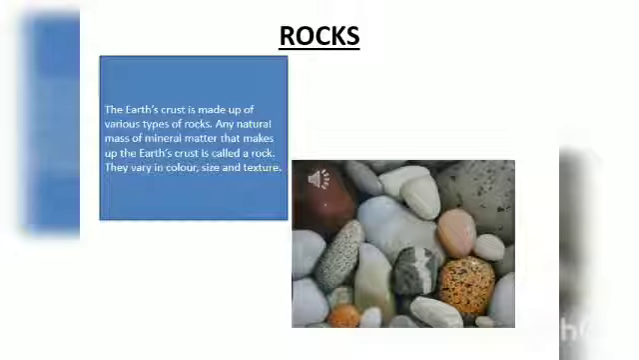So it is made up of various types of rocks. Any natural mass of mineral matter that makes up the Earth's crust is called a rock. Any natural mass of mineral matter which contains minerals, making the Earth's crust, is known as rock. They vary in color, size and texture. As you can see in the picture, some are plain and some have shades in them.